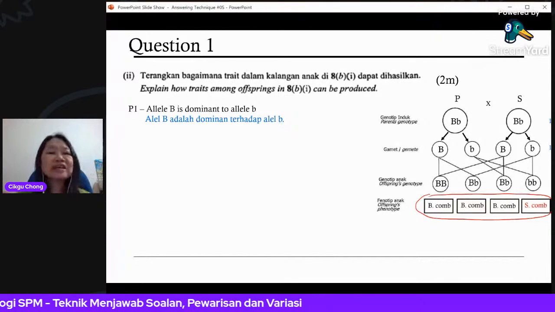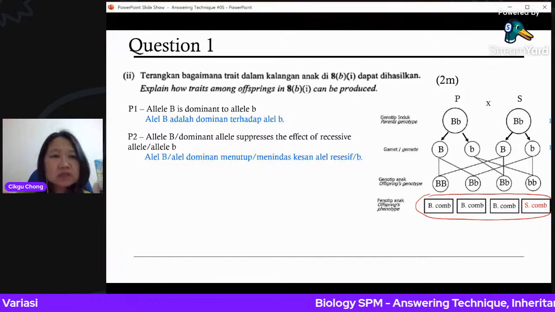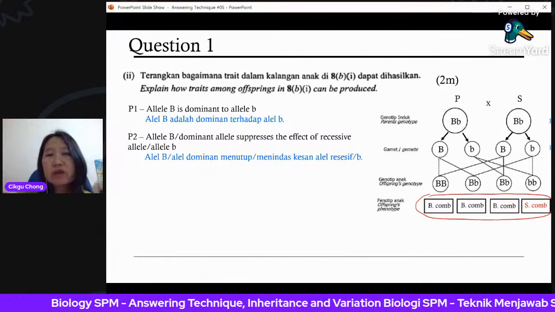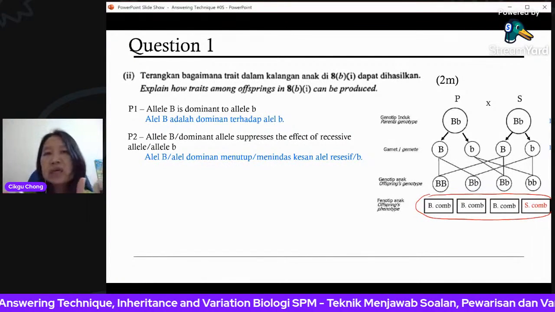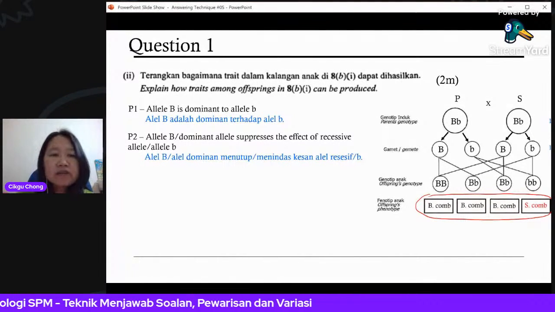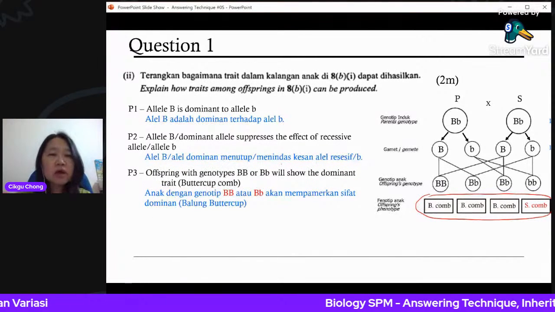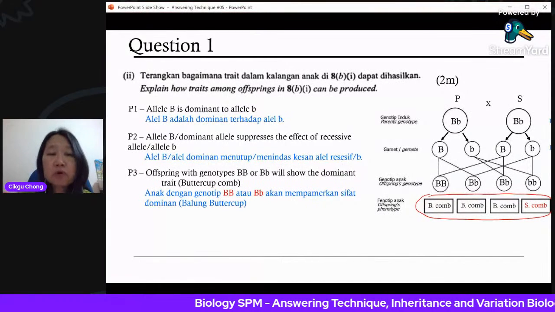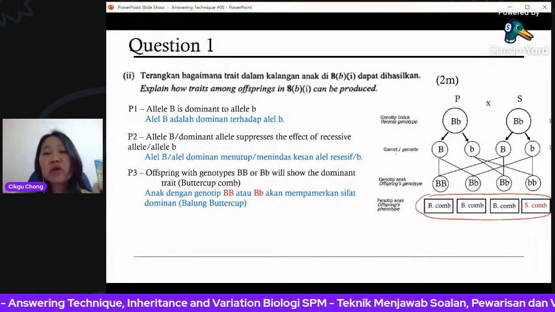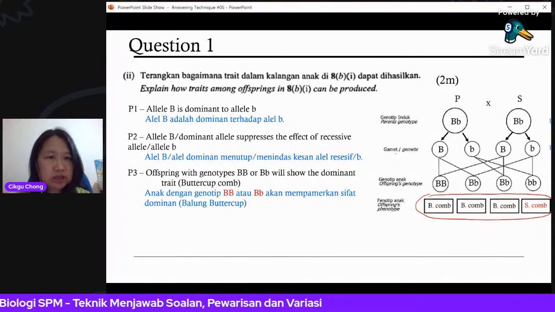All right, okay. Secondly, the allele capital B is dominant, so it can suppress the effect of the recessive allele b. We know the effect of dominant is you just need one dominant allele, it will cover or suppress the recessive allele. So the offspring with genotype capital B capital B or capital B small b will show the dominant trait, which is the buttercup comb. Either of these two will show the dominant trait already. It doesn't have to be 2, it has to be at least 1 dominant, and it will show the dominant trait, which is the buttercup.